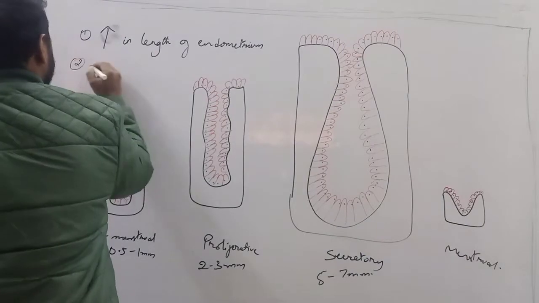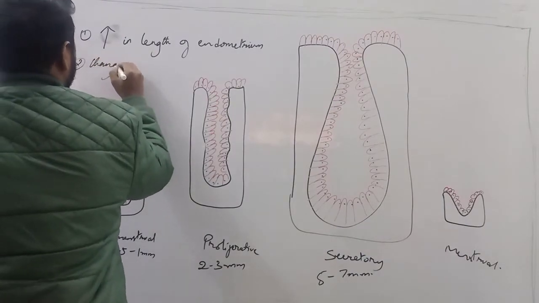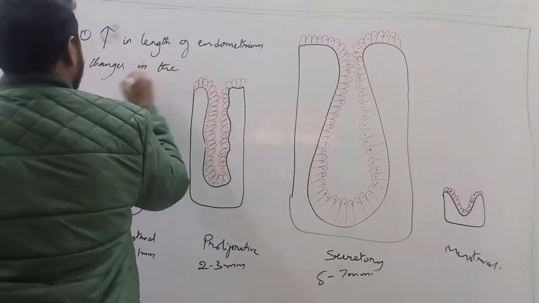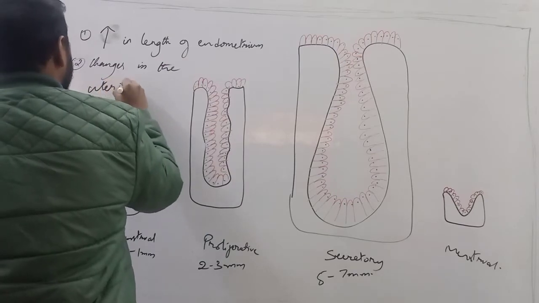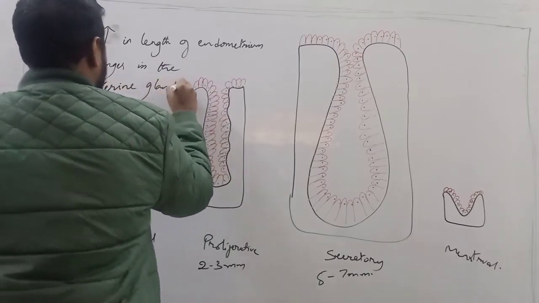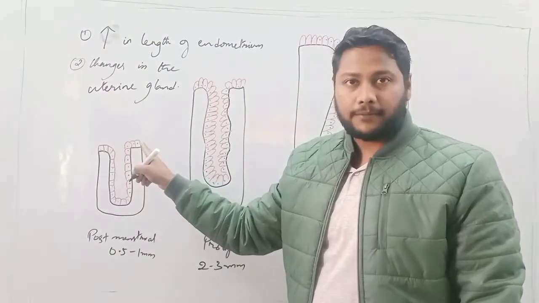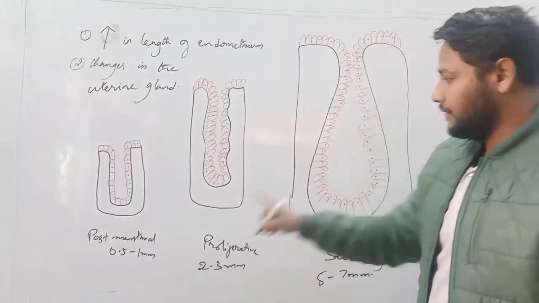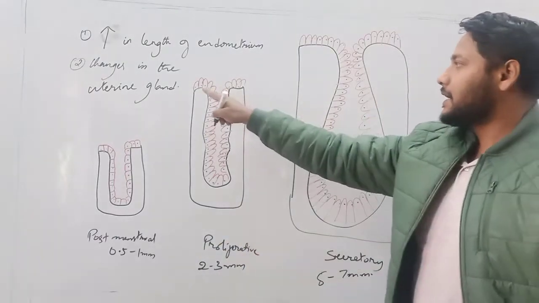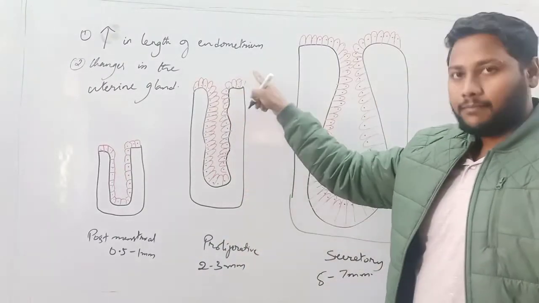The second here is changes in the uterine glands, right? In the dimension of the uterine gland. At first you can see that the uterine gland, it is straight, but as it goes towards different phases, in the proliferative phase, it starts assuming a different shape, right?